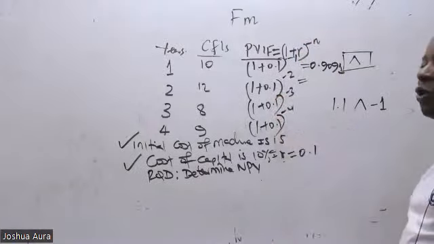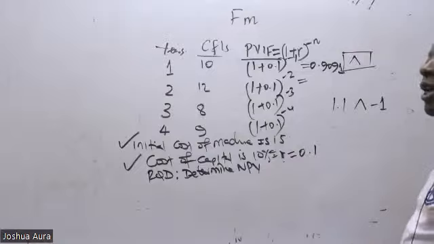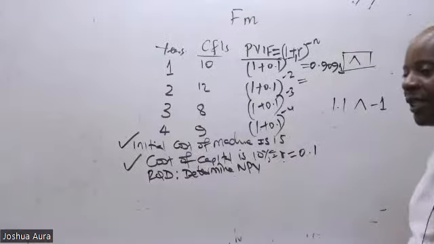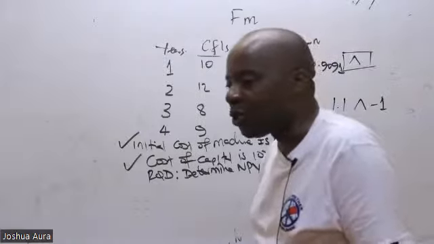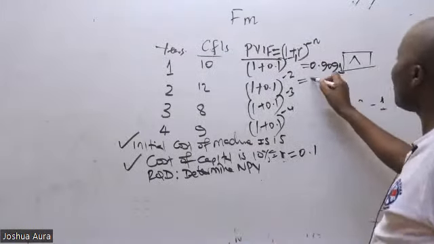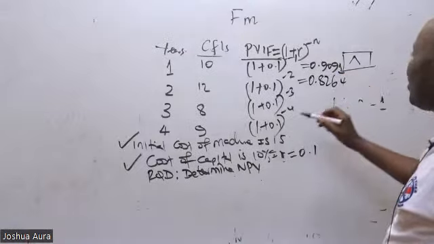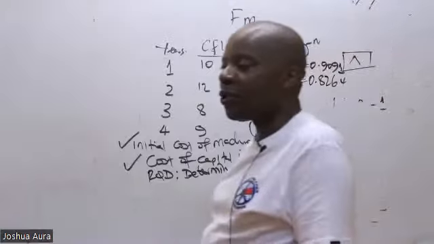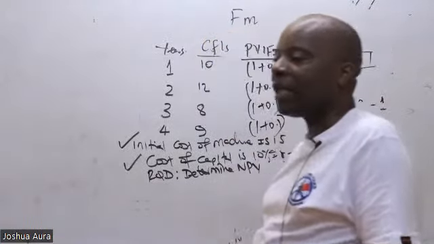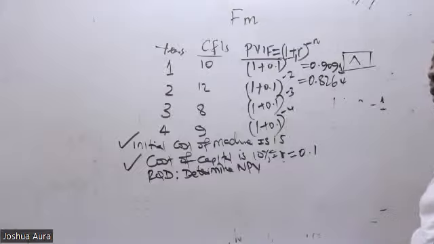1.1 raised to negative 2. Is there somebody who can do that and give me a figure? So according to Elijah, 0.8264. And then we go to 1.1 raised to negative 3. Can somebody give me an answer? 1.1 raised to negative 3.